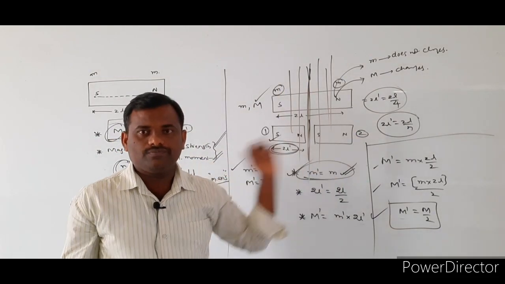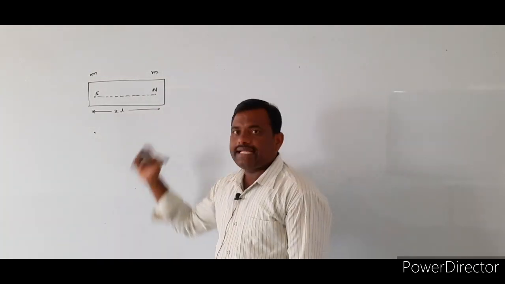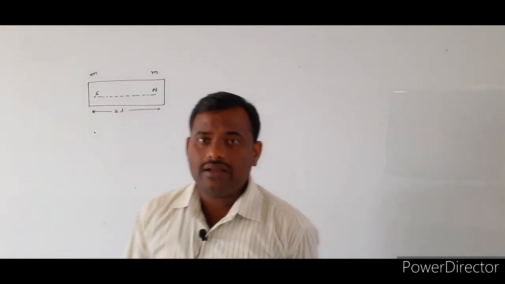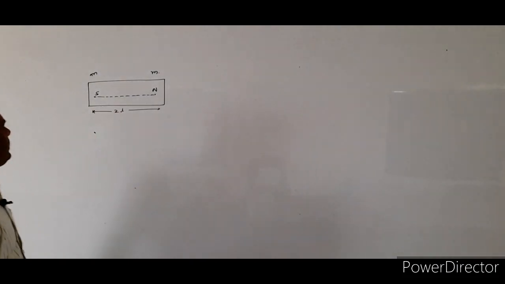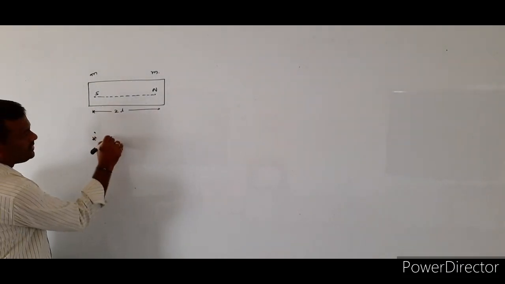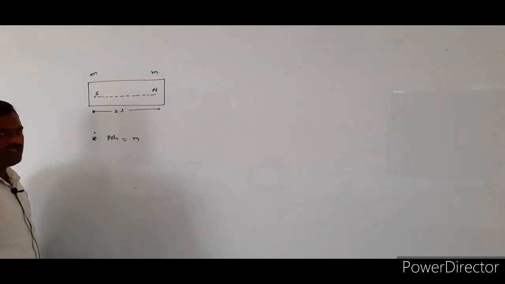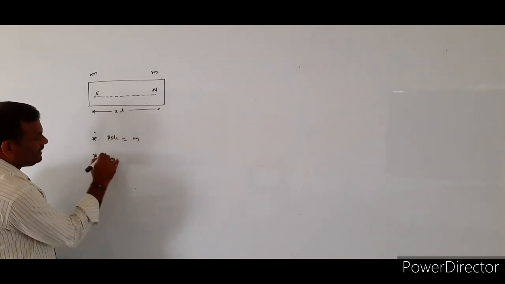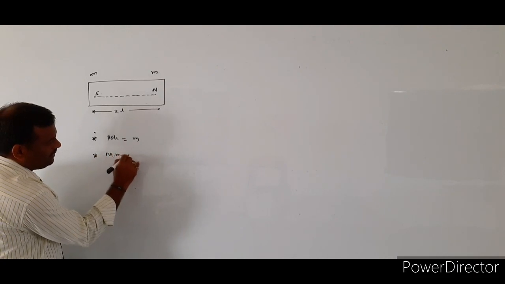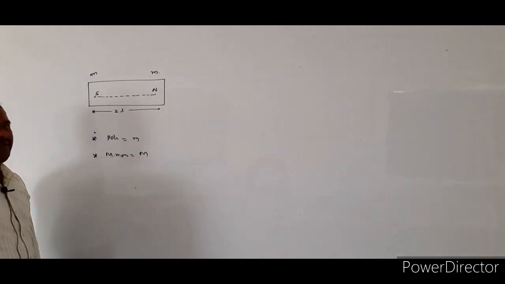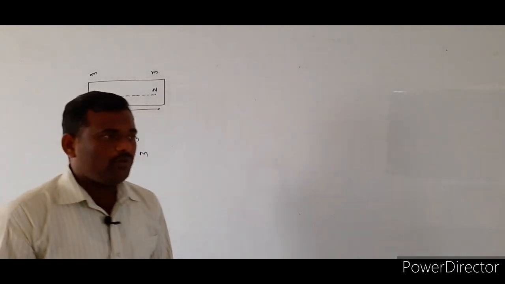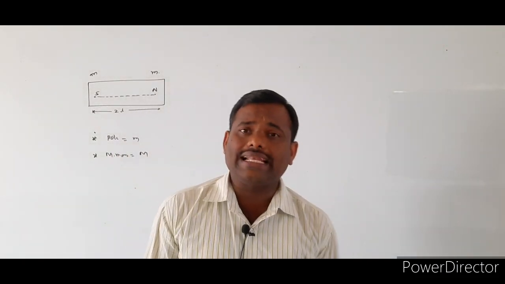Now, again I consider one bar magnet whose pole strength is equal to small m, and its magnetic moment we assume as capital M. If you know the pole strength value, how can we define the magnetic moment?